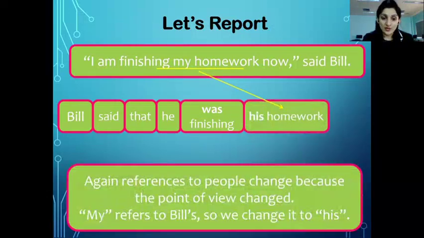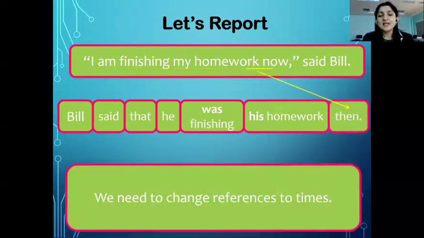My homework. Since we have changed I to he, so my will also change to his homework. Again, references to people change because the point of view has changed. My refers to Bill, so we change it to his. In case of a woman or a girl, we change it to her.